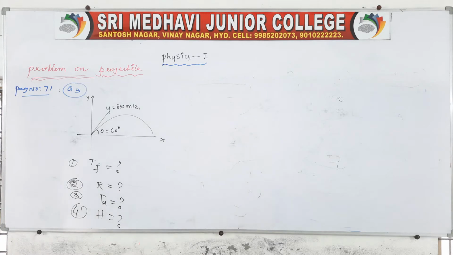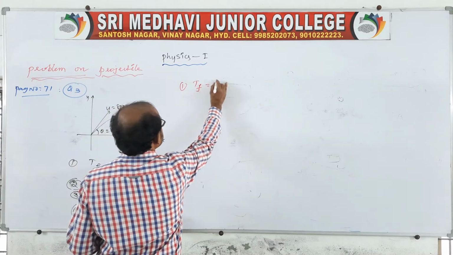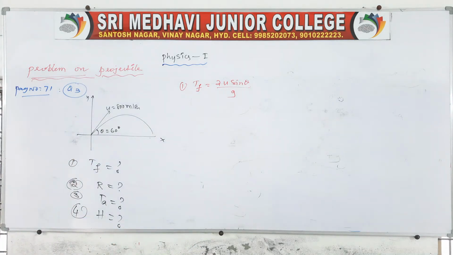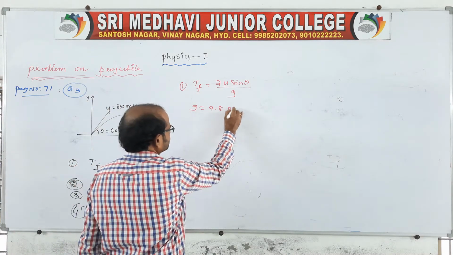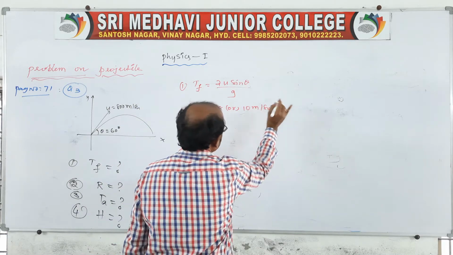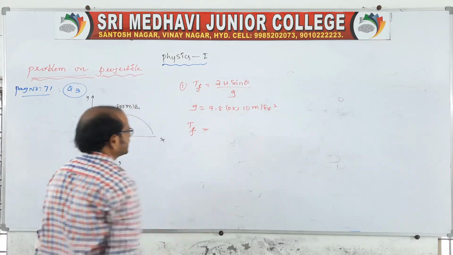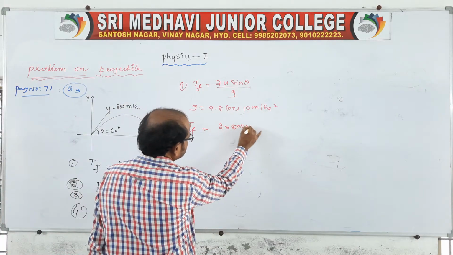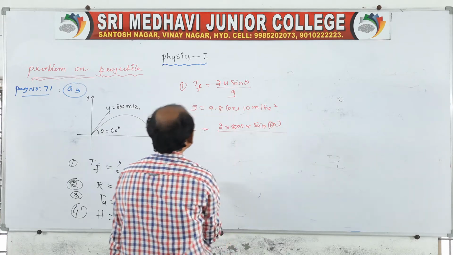Using the given information, first take the time of flight, that is 2u sin theta by g. The g value as usual, you take g equal to 9.8 or 10 meters per second square. For our convenience, it is your wish, either 9.8 or 10. Depending on the problem and the calculation, use either. TF equals 2 into 800 into sin 60 degrees by g.